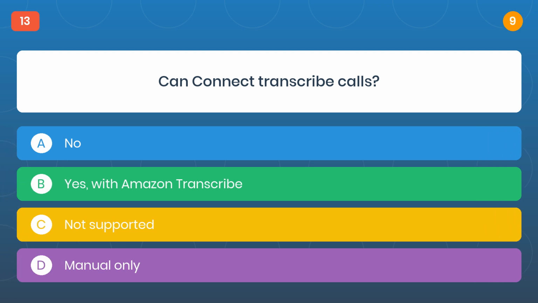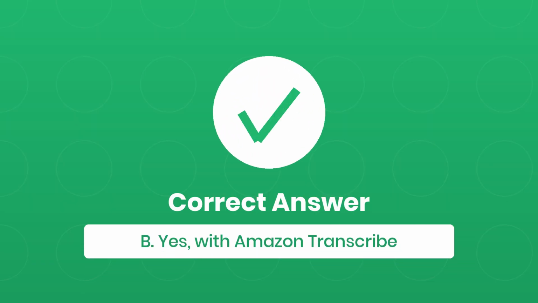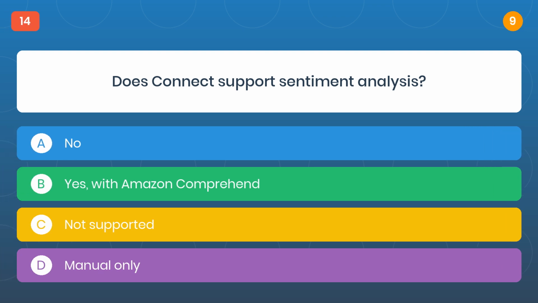Question 13. Can Connect transcribe calls? The correct answer is B, yes, with Amazon Transcribe. Question 14. Does Connect support sentiment analysis?